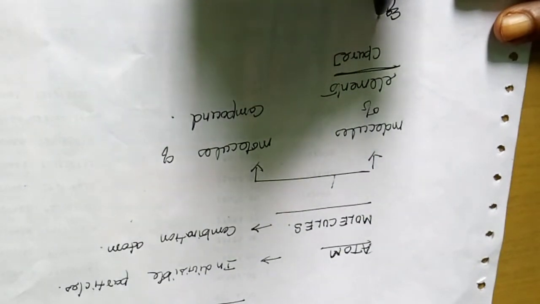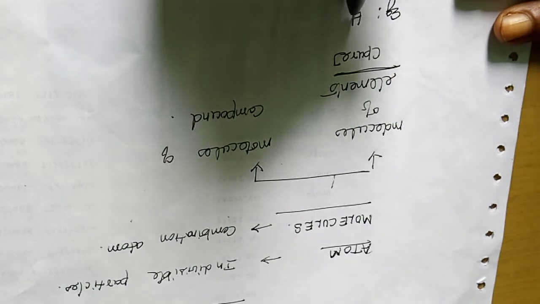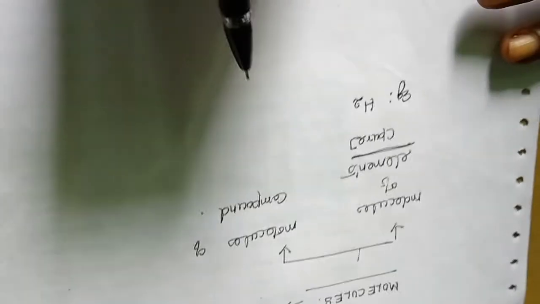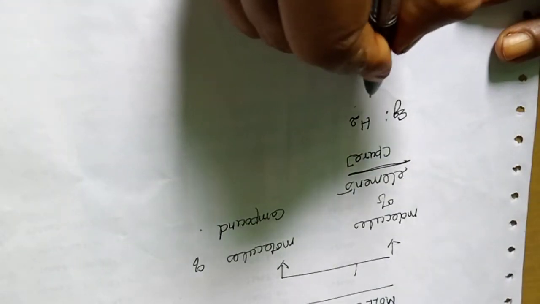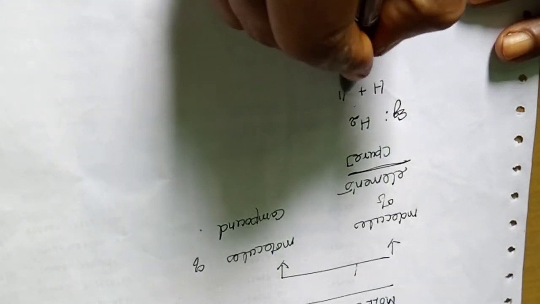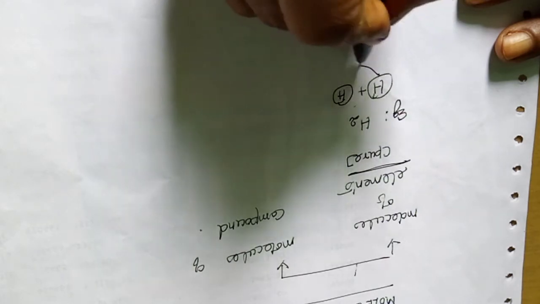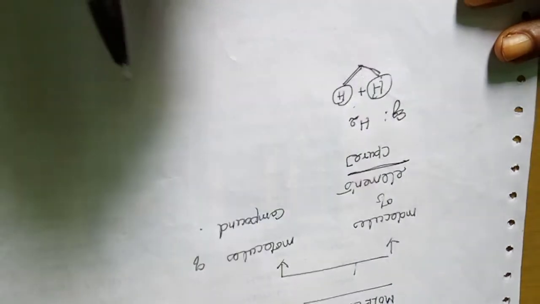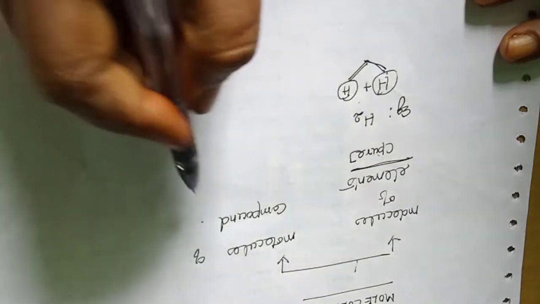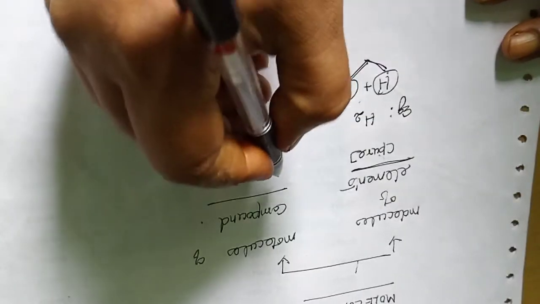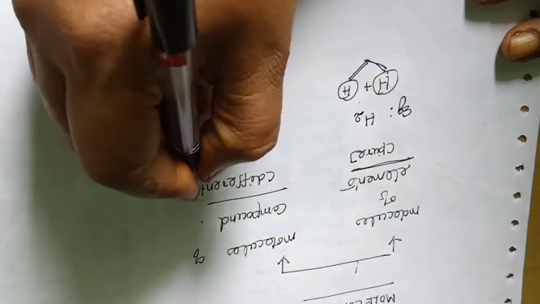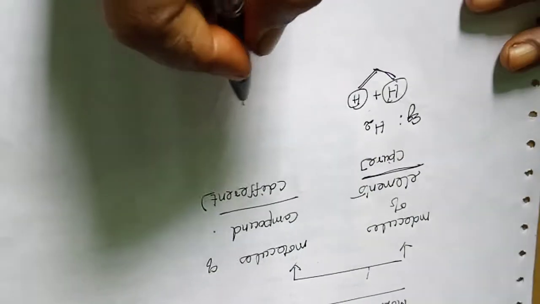For example, H2 is hydrogen gas. In this hydrogen, two hydrogen atoms are combined. These two atoms are the same atoms. If the same atoms are combined, that is called a molecule of an element. And a molecule of a compound means two different atoms are combined.